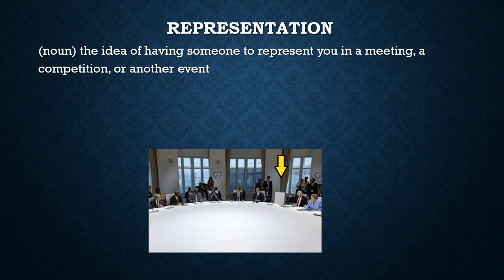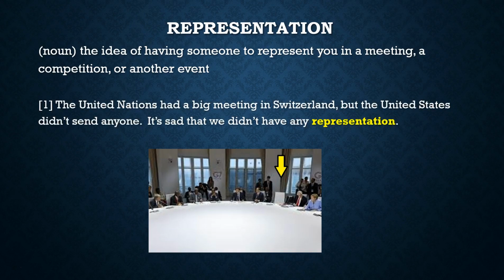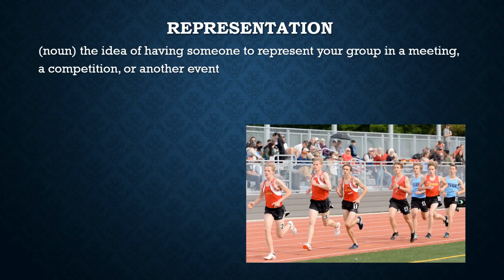That's representation. So if I look at this picture down below, I can see the United Nations had a big meeting in Switzerland, but the United States didn't send anyone. It's sad that we didn't have any representation. It's kind of like attendance.